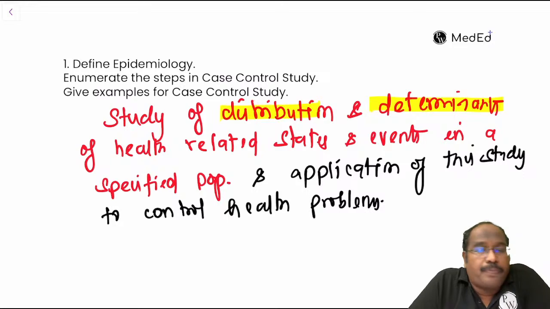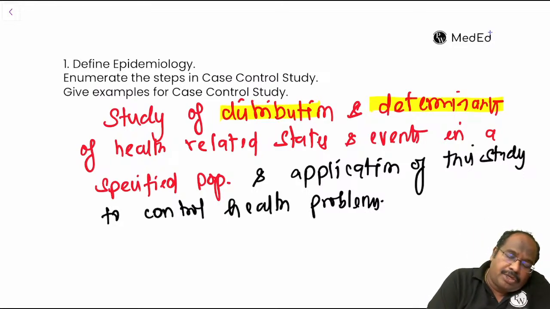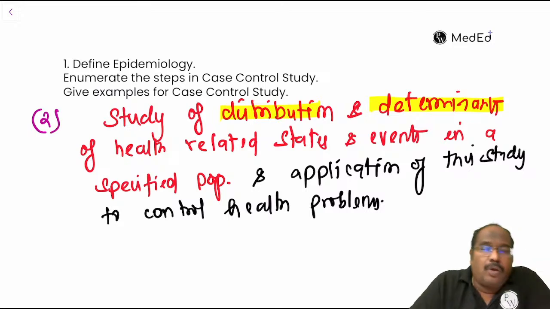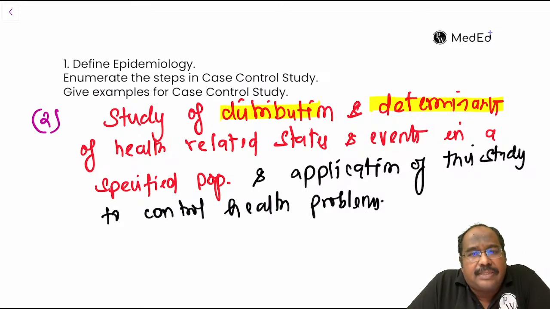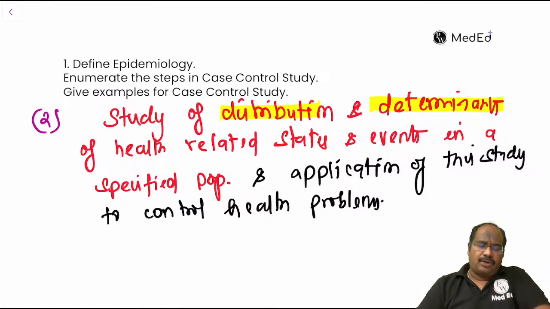They will usually give 2 marks for this. Next is to enumerate the steps in a case control study.